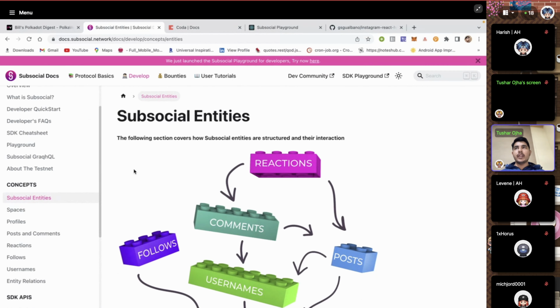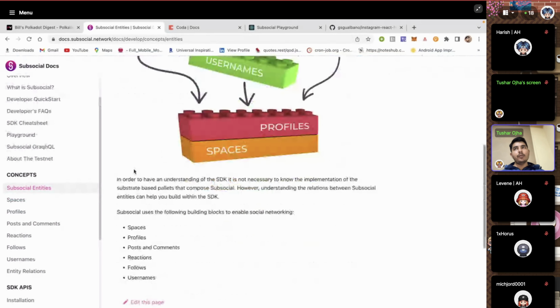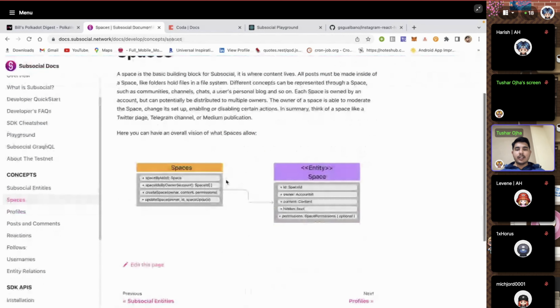You create a new space for a new purpose, for a new community, and you can choose who can create new content in it. You can choose the permission for who can post new content in this room, and then everyone can follow it and enjoy the content. People can react to the posts which were created. So the space, inside that there are multiple posts, and each post can have multiple reactions, comments, and everything. So these are the entities, and this is how it looks.